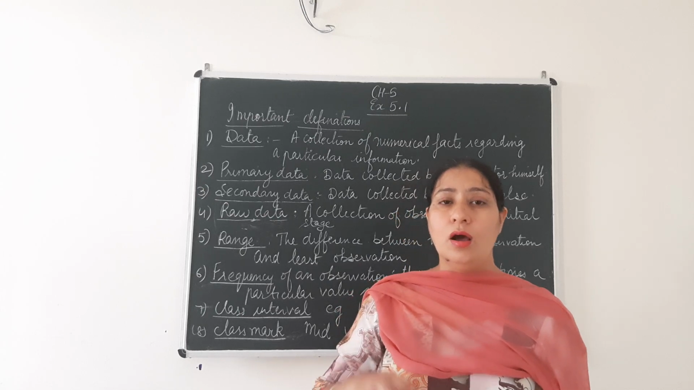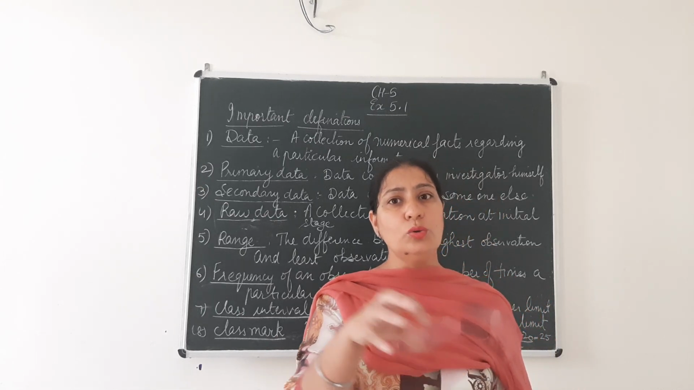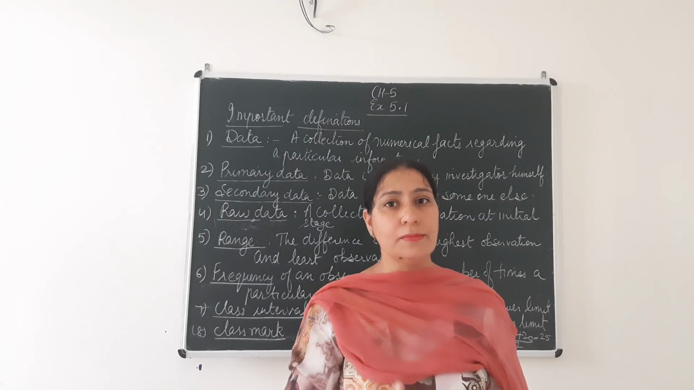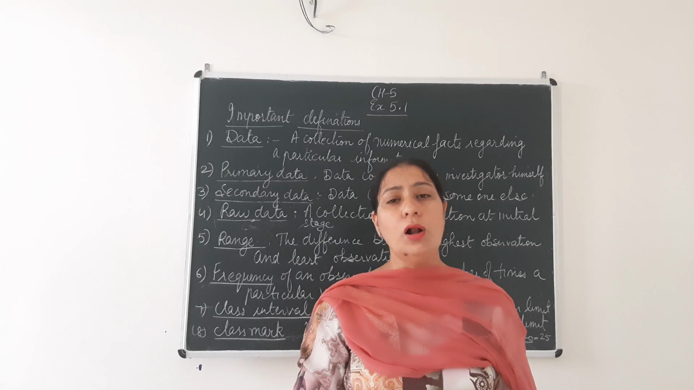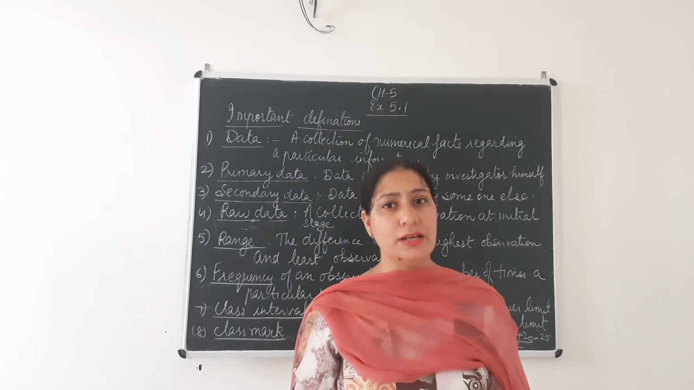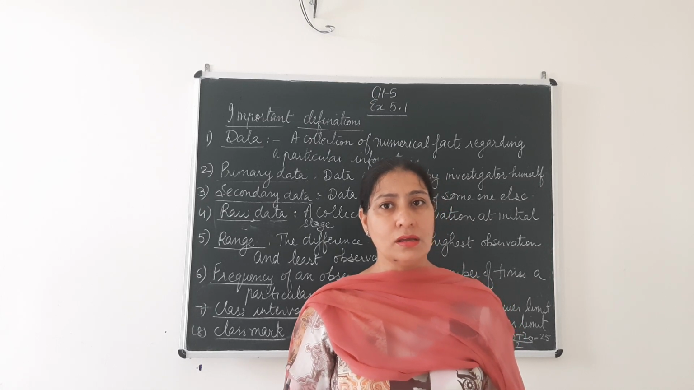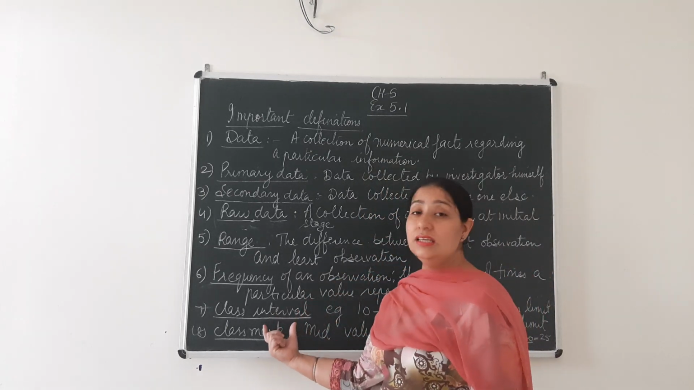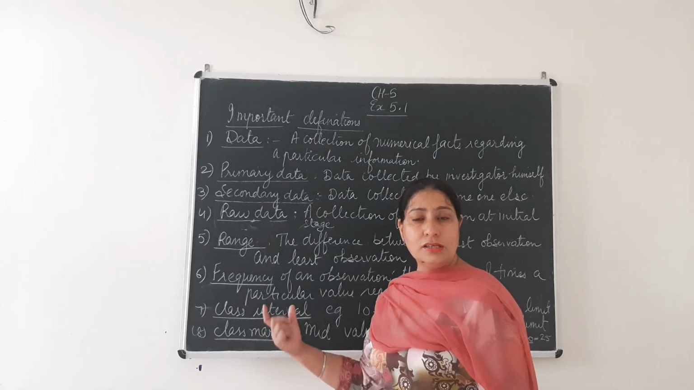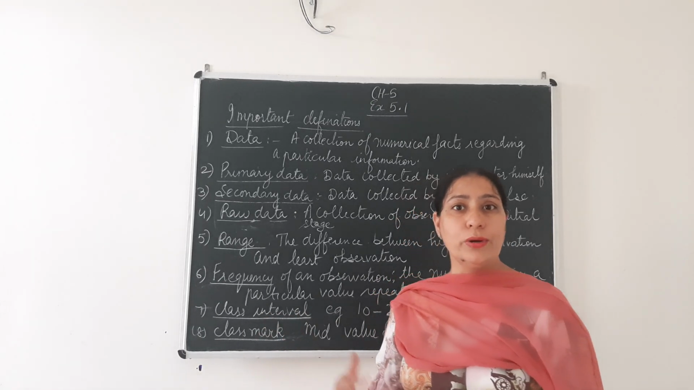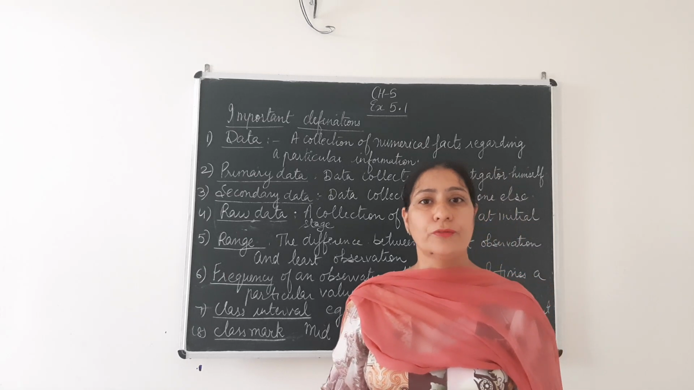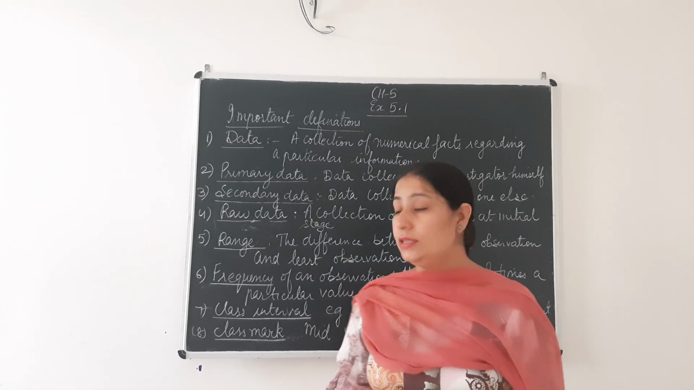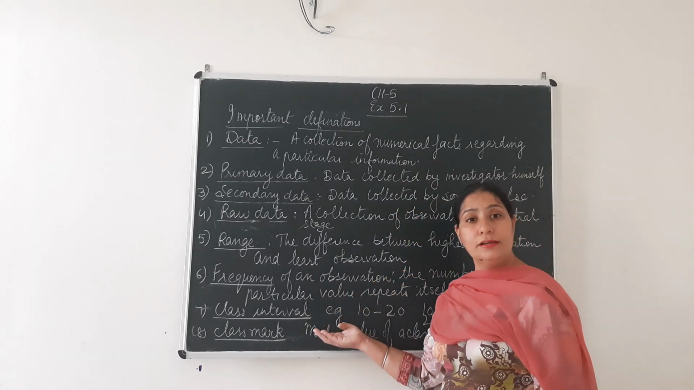Say all the children who got 0 to 10 marks will come in the same class. Again, all the children getting marks 10 to 20 will be in the second class. Then 20 to 30, 30 to 40. Now what are these? These are the class intervals. 0 to 10, 10 to 20, 20 to 30, 30 to 40, 40 to 50, 50 to 60, 60 to 70, 70 to 80. These all are called class intervals.